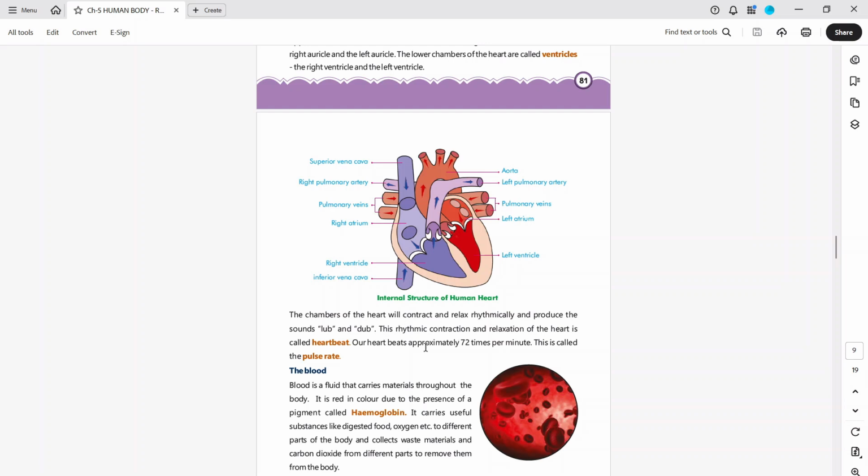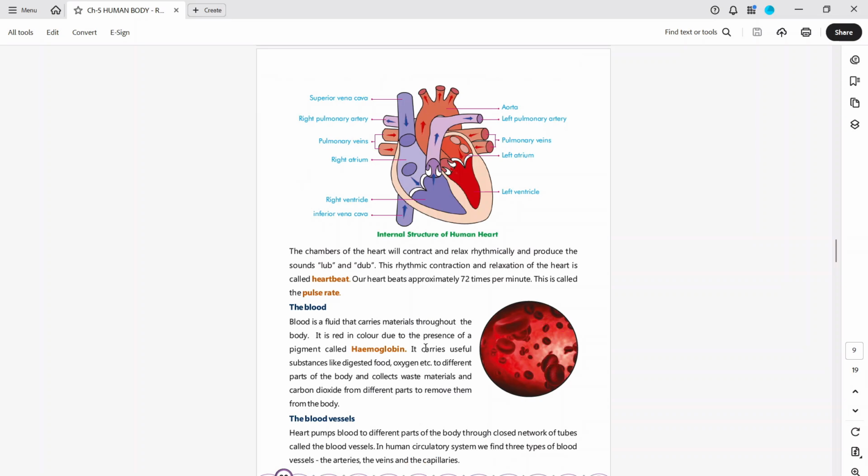The blood. Blood is a fluid that carries material throughout the body. It is red in color due to the presence of a pigment called hemoglobin. It carries useful substances like digested food, oxygen, etc. to different parts of the body, and collects waste material and carbon dioxide from different parts to remove them from the body.